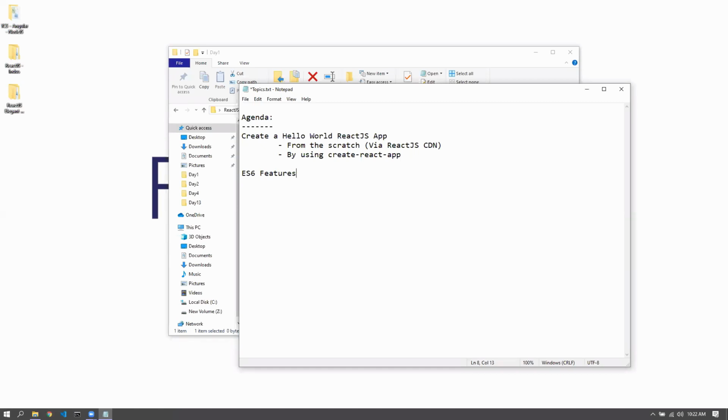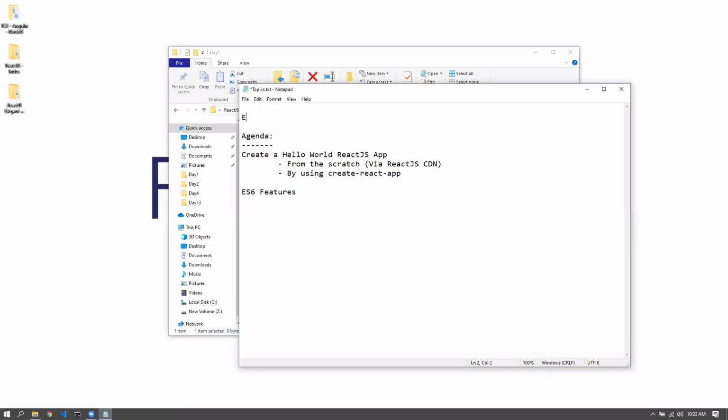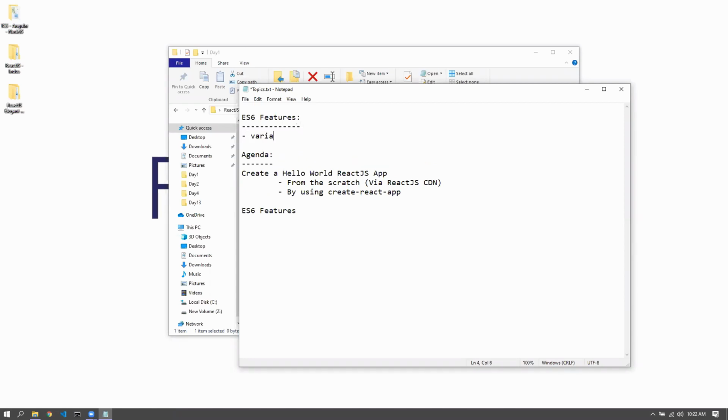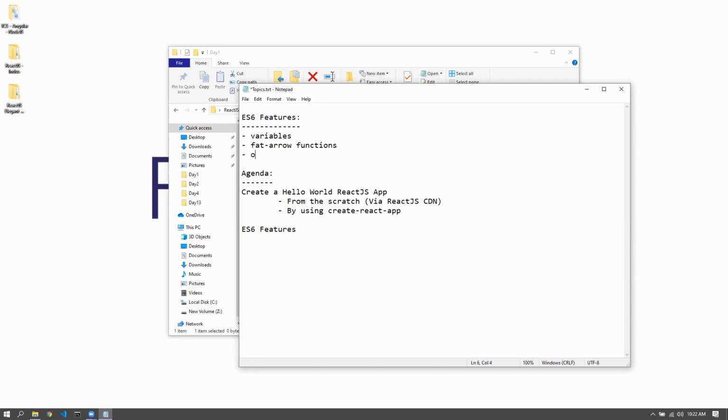All right, we'd go for ES6 features. So ES6 features, if we list it out, it would be variables, fat arrow functions, operators.